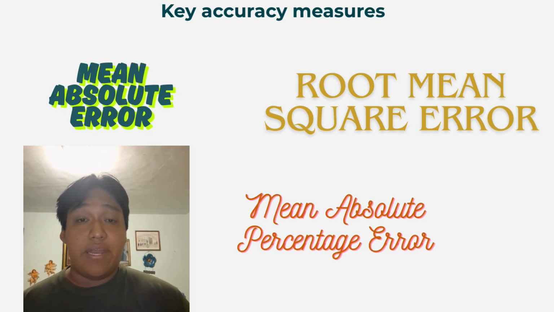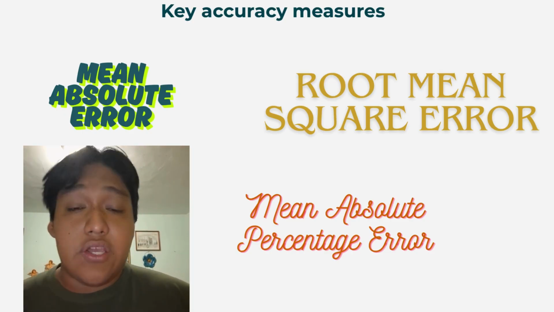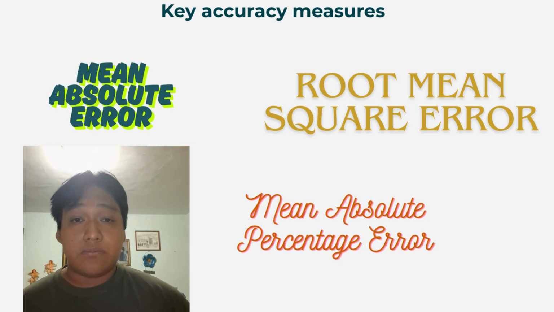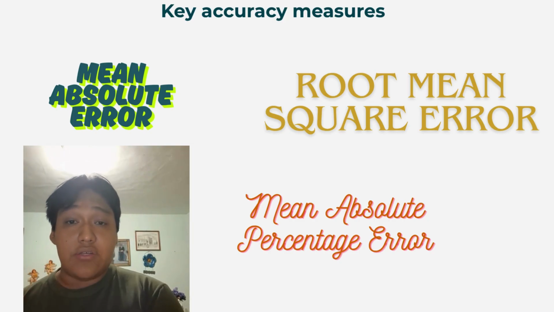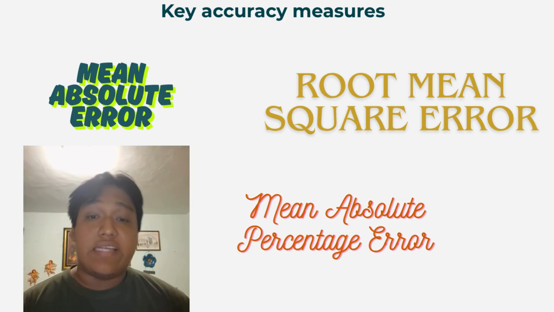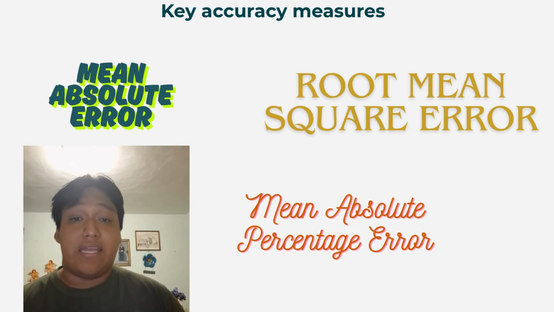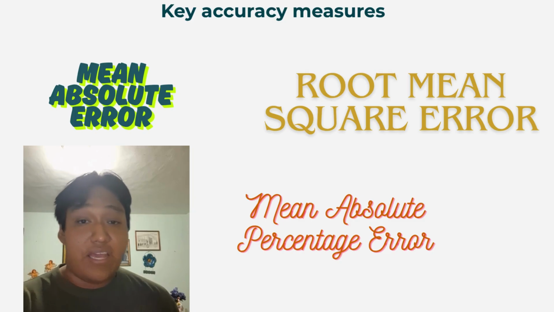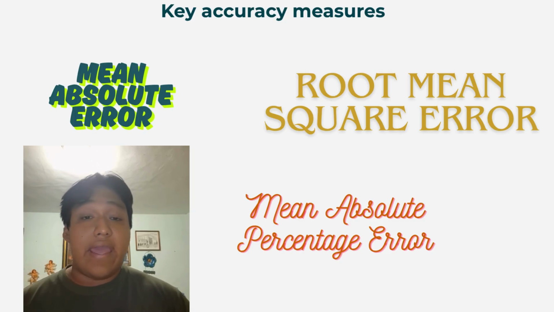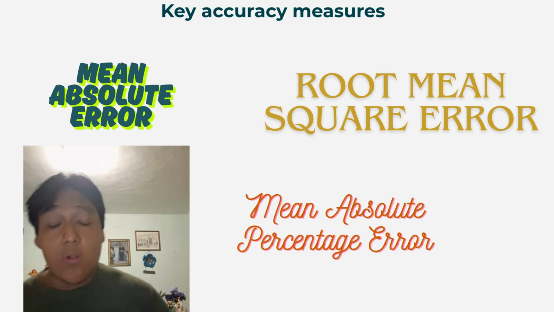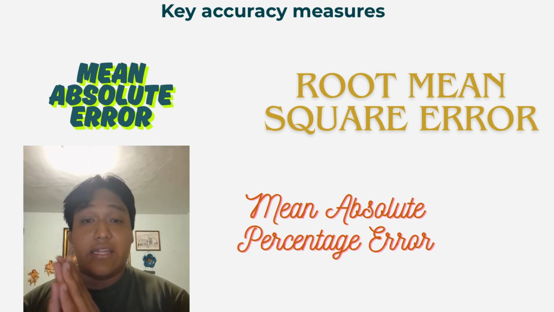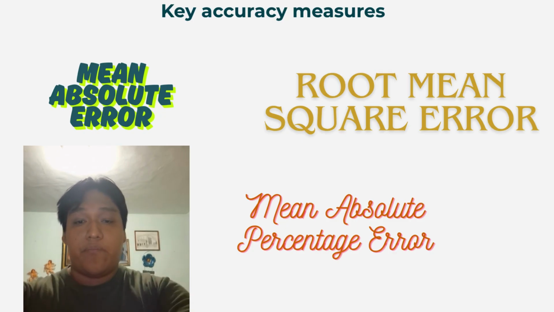First, we have the mean absolute error. This accuracy measure gives us the average of the absolute errors between what happened and what we expected. For example, if I was expecting 8 defects, but it really happened 10 defects, the error will be 2. This accuracy measure takes all those differences, ignoring if they are negative or positive, and only gives us the average.